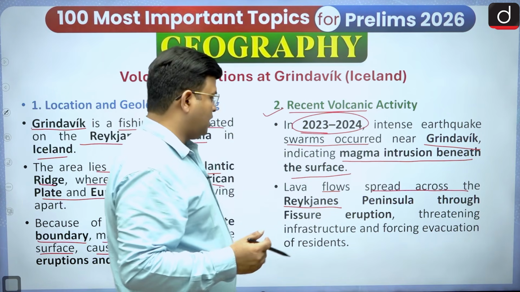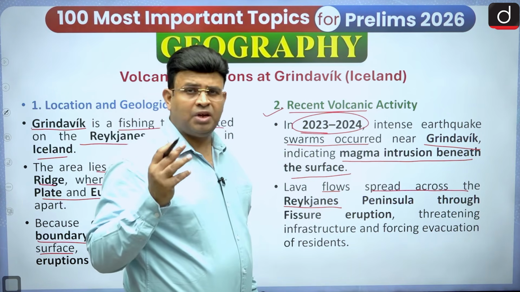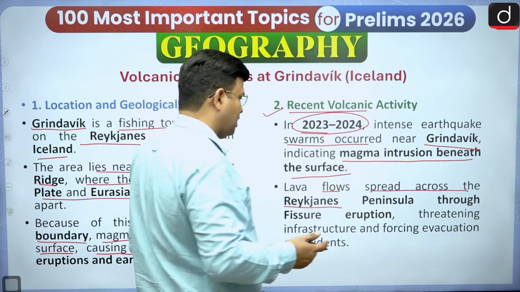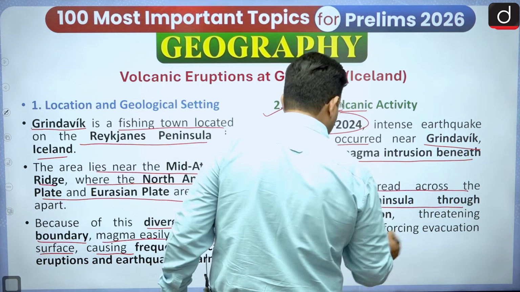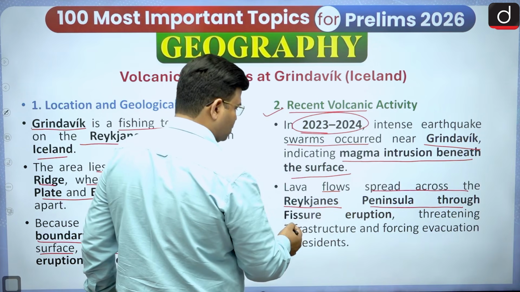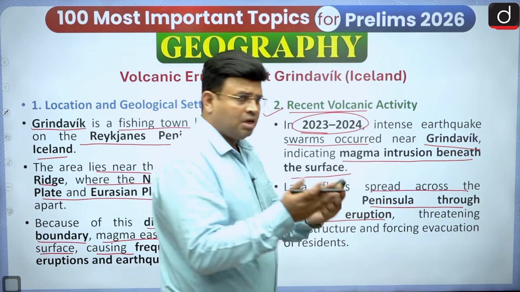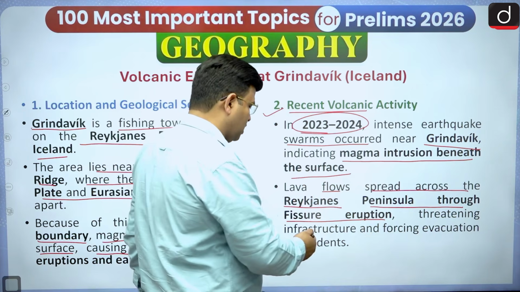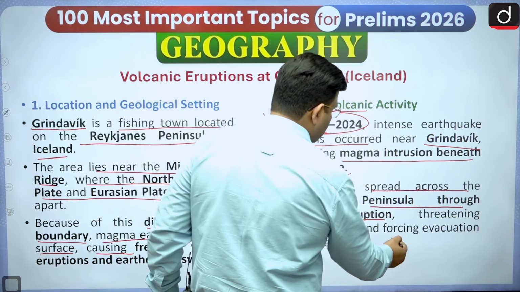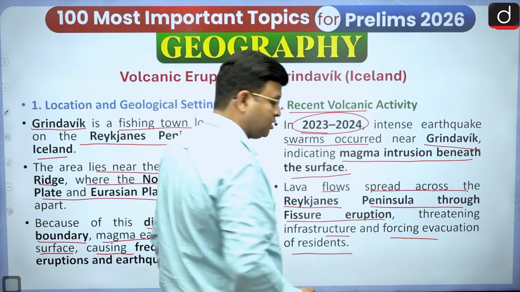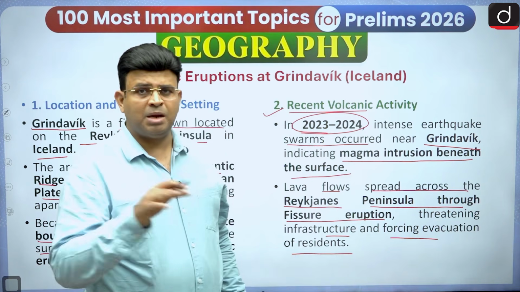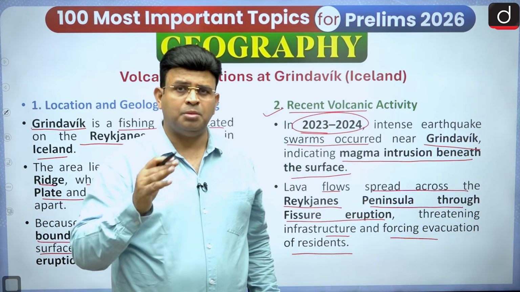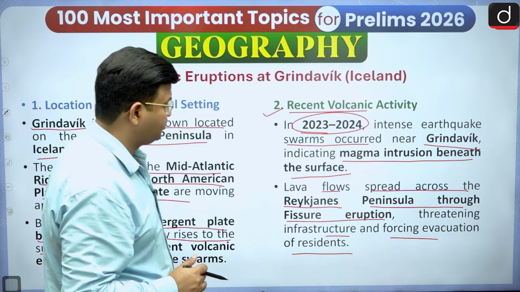It spreads all around because it is very low in viscosity. Anything with low viscosity, like a liquid, will keep on spreading, and across the Reykjanes Peninsula it keeps spreading through the fissure eruption. You know that a divergent boundary is always associated with fissure eruption, threatening infrastructure and forcing the evacuation of residents. The magma keeps on moving, causing infrastructure loss and damage, and people have to evacuate that place.